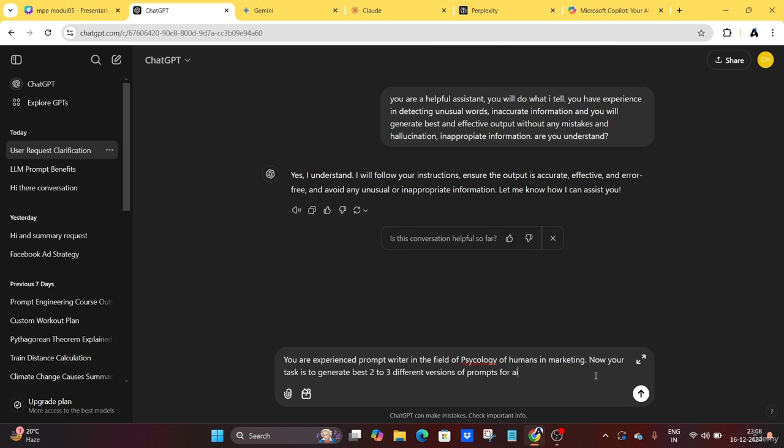So it will generate the prompts, that are two to three different versions of prompts for AI. So it will generate some prompts. Let's see the example here.